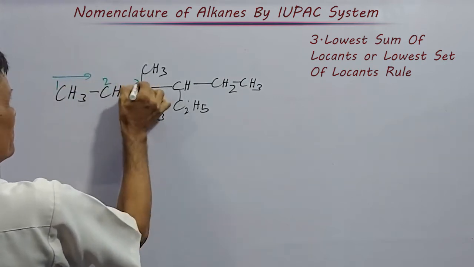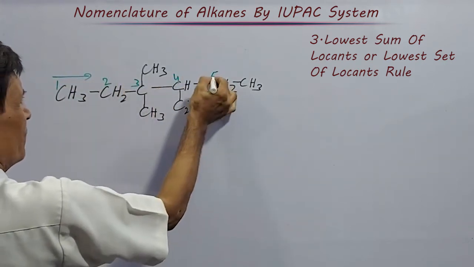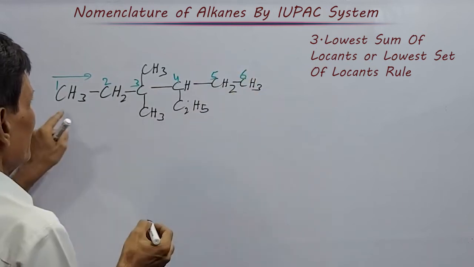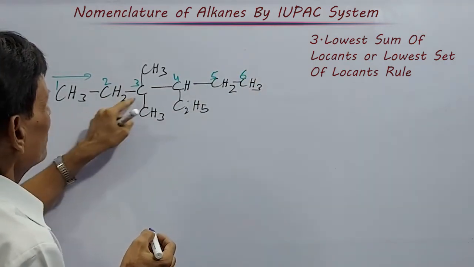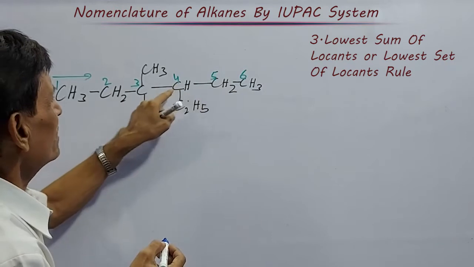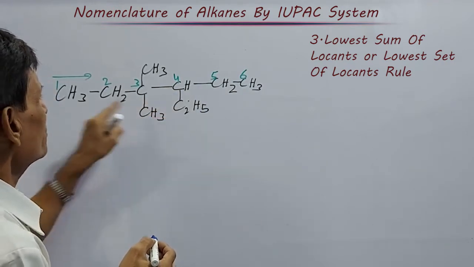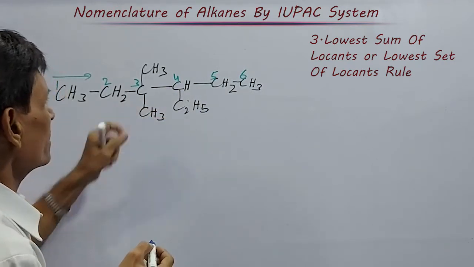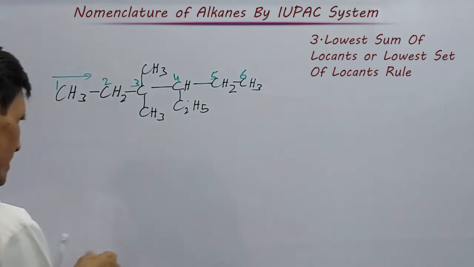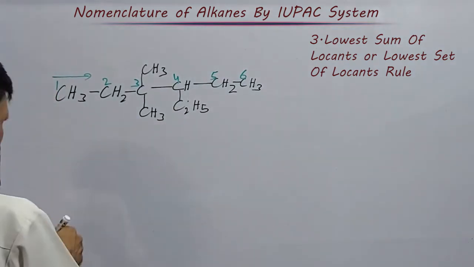1, 2, 3, 4, 5, 6. See, from here equal distance 1, 2, 3. From the third position the branch starts. From this side, if counting, here the branch starts. Then the set of locants. From this side, the set of locants.